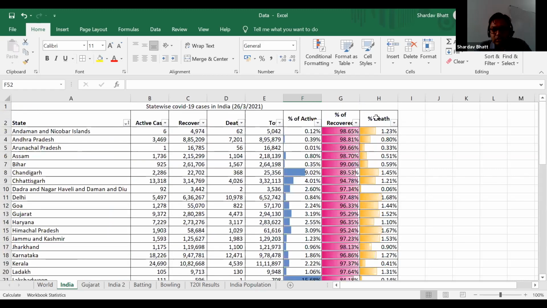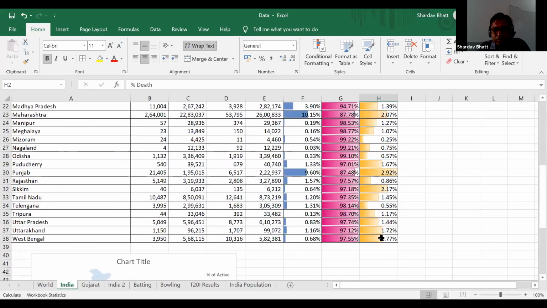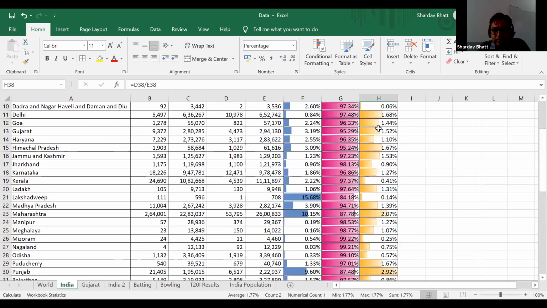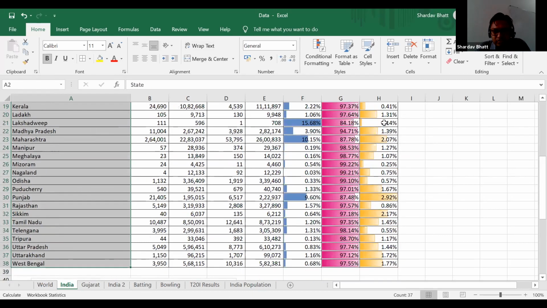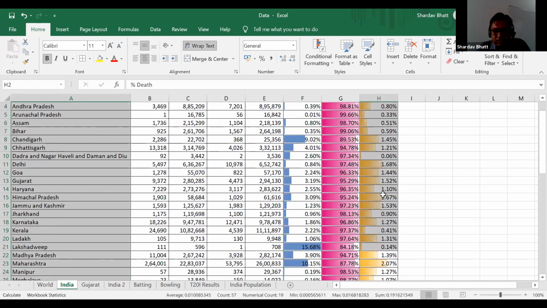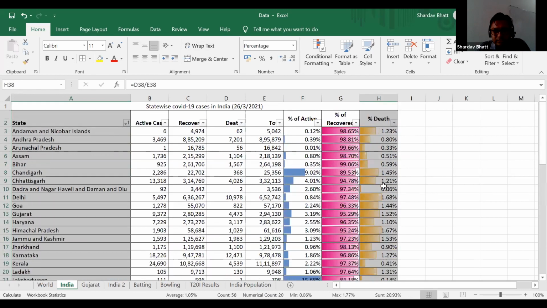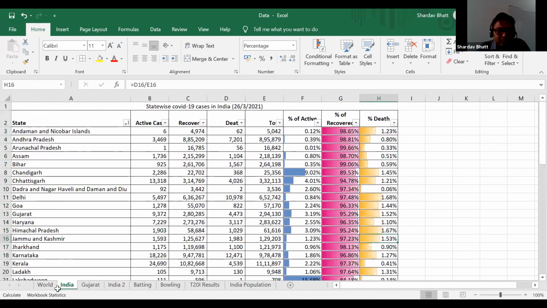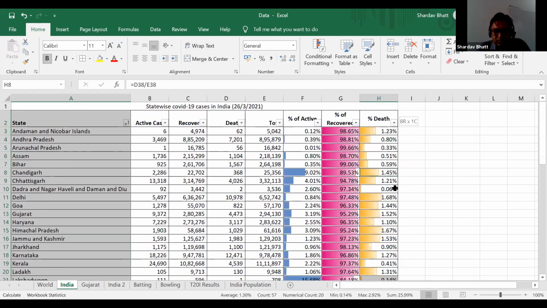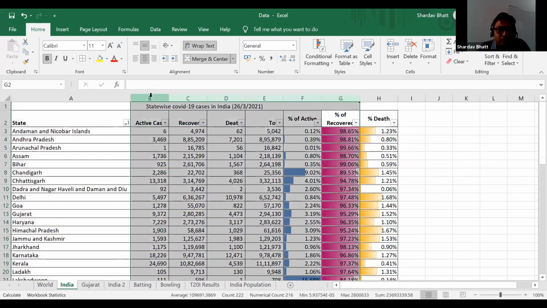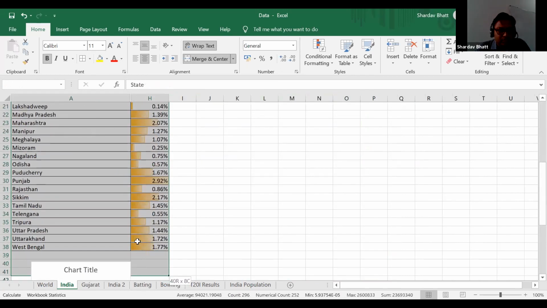And I can also make a similar chart for the percentage of death. So I will select all the states and then this thing. Okay, let me just hide this column so that I can do it nicely.